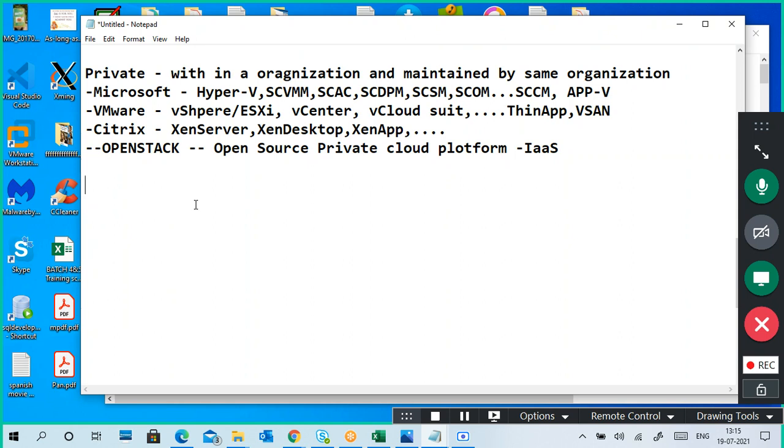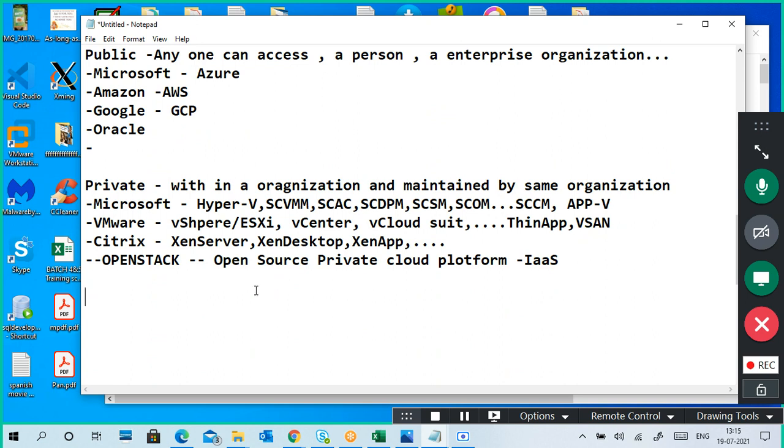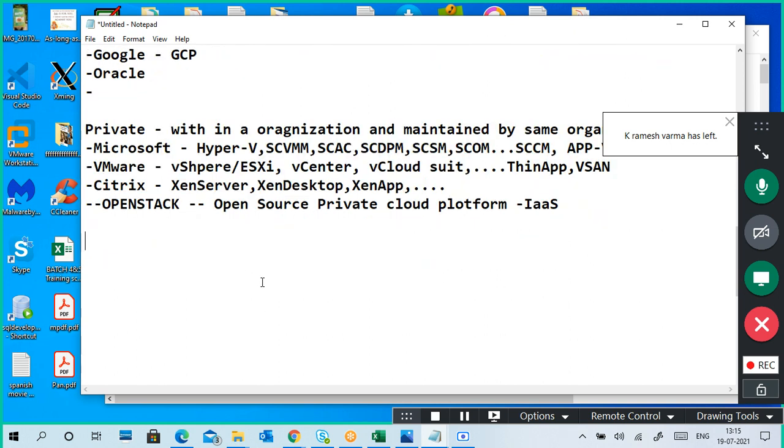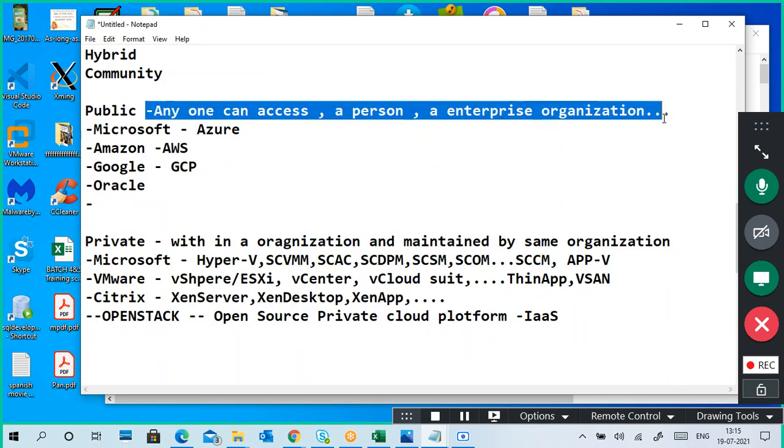Next is the hybrid cloud. Hybrid cloud is again a combination. For example, very simply, I'm using my data center. This is directly in the FAQs, so it is important.